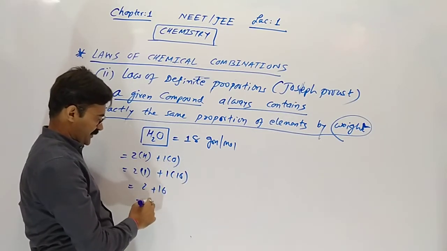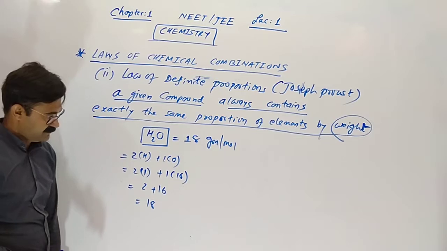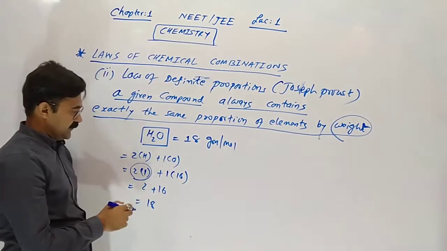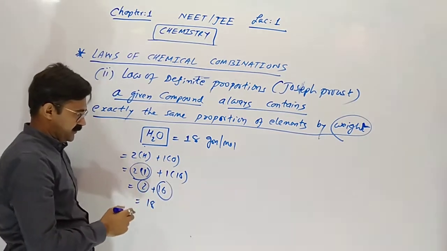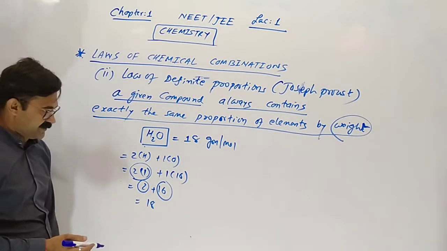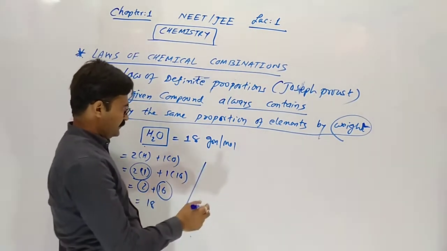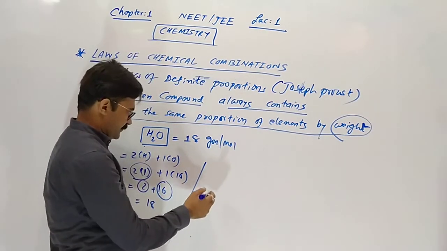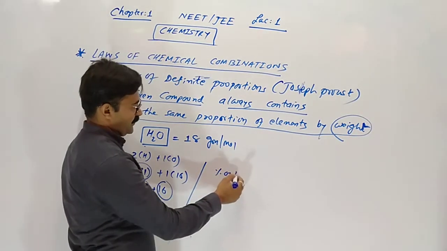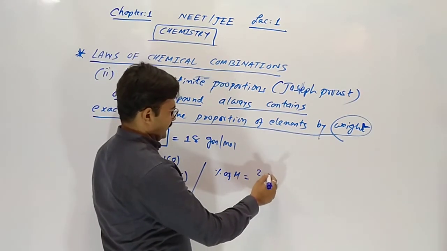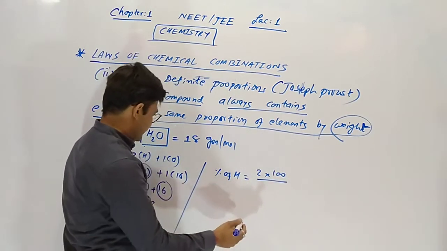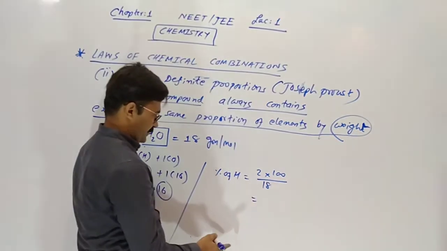So 2 plus 16 is 18. Here there is 2 gram of hydrogen in total and 16 gram of oxygen. So when we find the percentage of hydrogen by weight, it is mass of hydrogen into 100 divided by total mass.